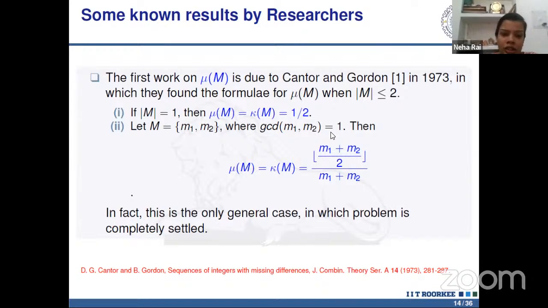Here we can see that mu m is equal to kappa m when M has 1 element and when M has 2 elements. But there is another conjecture that mu m is equal to kappa m in the case where the cardinality of M is 3 or 4 or 5. This is another conjecture for mu m and kappa m.